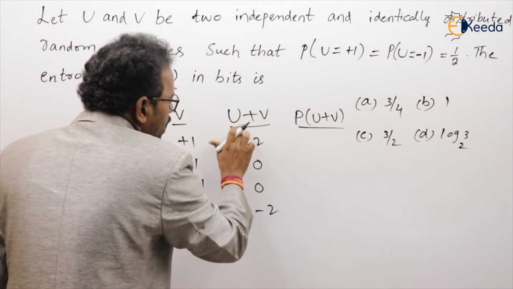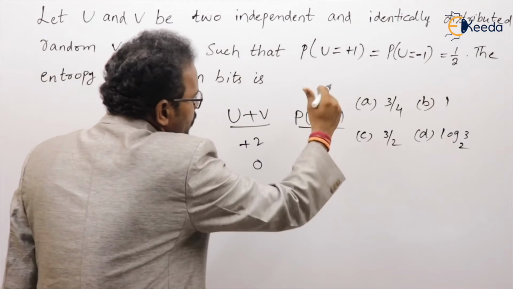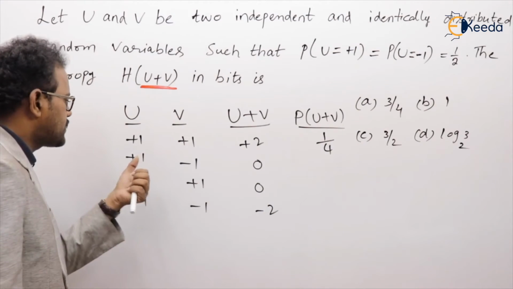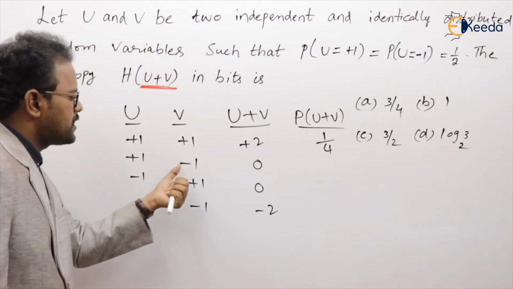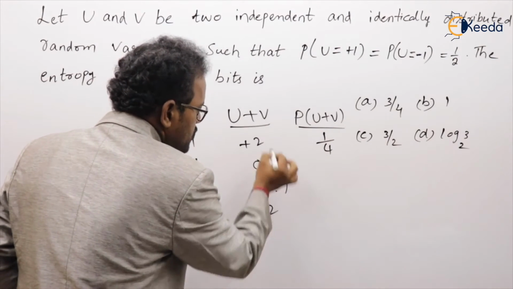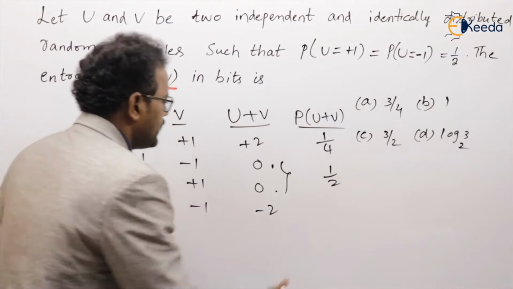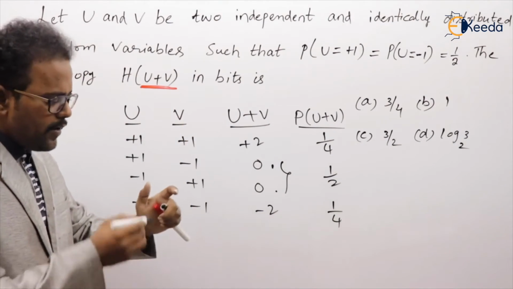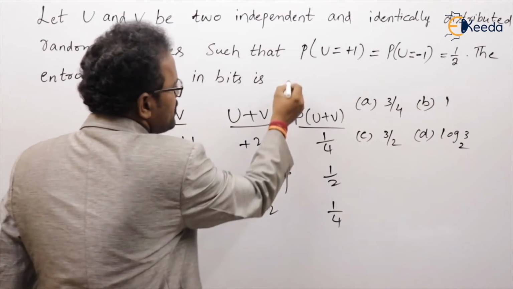What is the probability of U plus V becoming plus 2? Both should be plus 1. Both becoming plus 1, 1 by 2, the other also 1 by 2, so 1 by 4. Next, what is the probability of U plus V becoming 0? For 0, 1 by 4 here, and another combination is also there. So getting the 0 symbol, 1 by 4 plus 1 by 4, 1 by 2. And getting the minus 2 symbol, you already know that it is 1 by 4. What is being asked? Entropy. What is the entropy formula? Probability into log of 1 by probability. What is the probability of the first symbol?